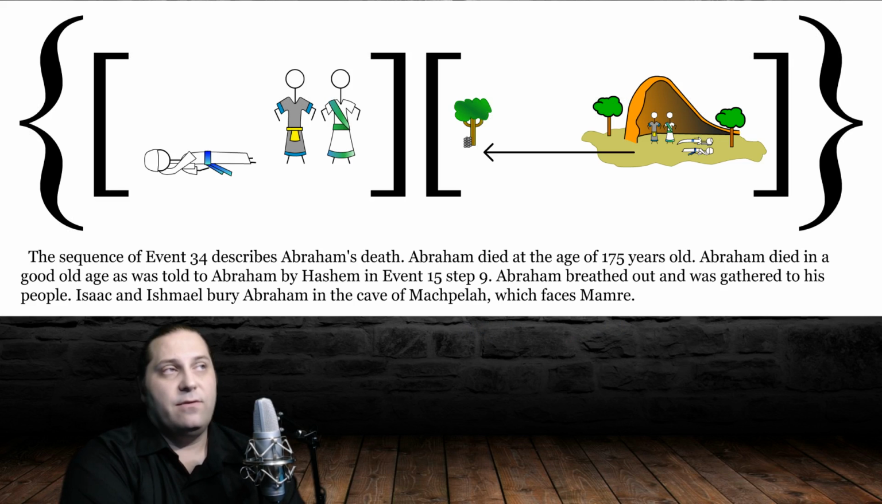The sequence of event 34 describes Abraham's death. Abraham died at the age of 175 years old. Abraham died in a good old age, as was told to Abraham by Hashem in event 15, step 9. Abraham breathed out and was gathered to his people. Isaac and Ishmael bury Abraham in the cave of Machpelah, which faces Mamre.